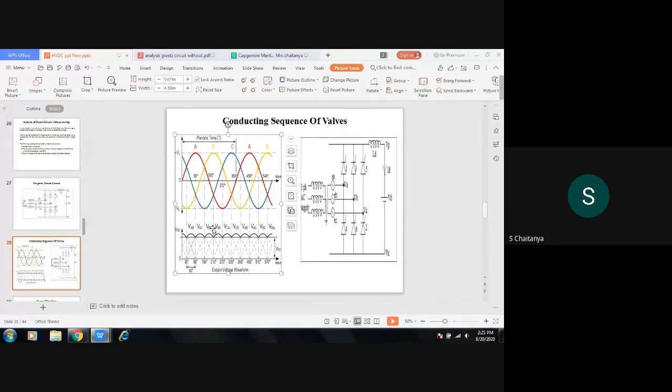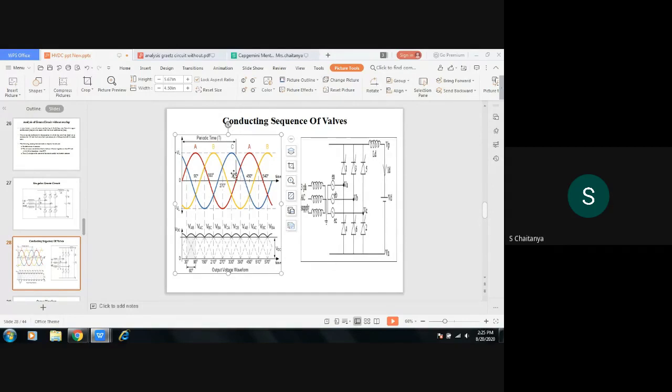So VBC. Like that, for every 60 degrees, the pair of thyristors will be changing, and a single thyristor will conduct for 120 degrees. It doesn't turn off after only a single interval. For 120 degrees, a single thyristor will be conducting, and a pair will be conducting for 60 degrees. After 60 degrees, the pulse will be changing, the phases will be changing.